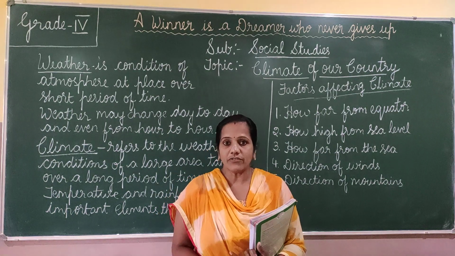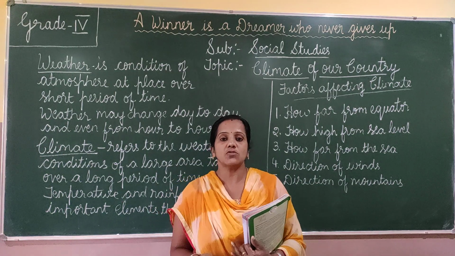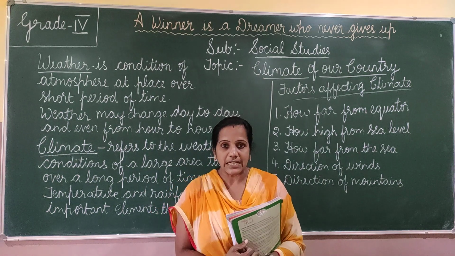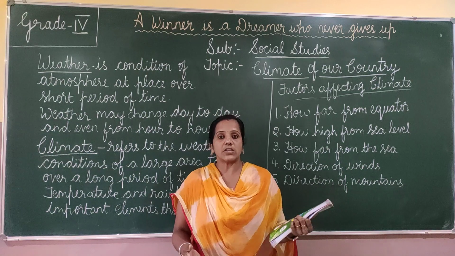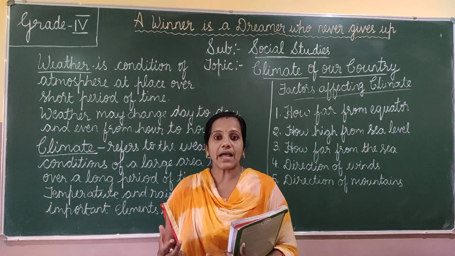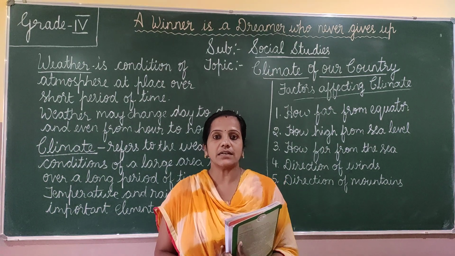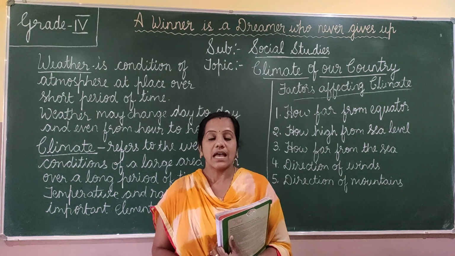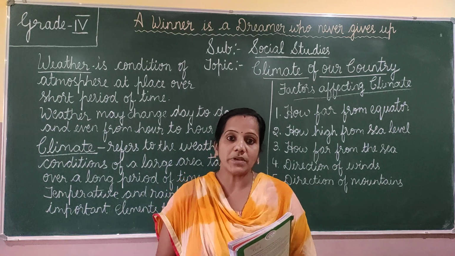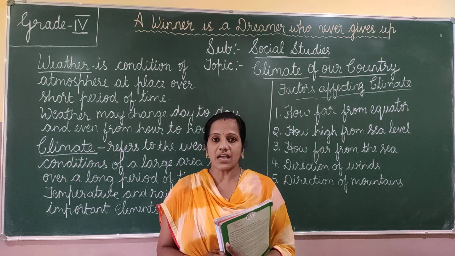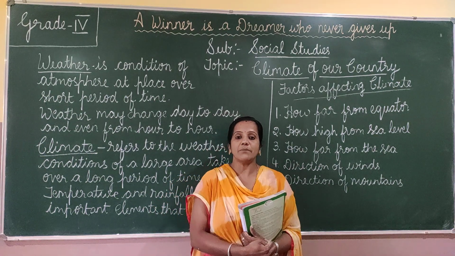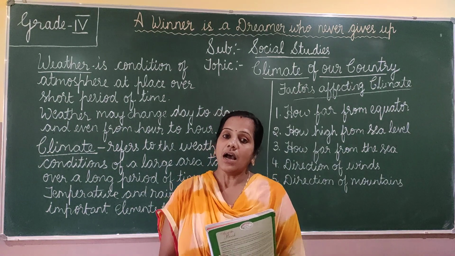Okay, so sometimes it changes from day to day. The whole day will be very hot, the next day it will be somewhat rainy. So the weather changes, okay, from day to day. So today it may be a rainy day the whole day, the next day it may be bright sun, we can see the clear sky, and the climate will be cool and pleasant. And even the weather changes from hour to hour. Morning it will be too cold. By the afternoon, okay, after 2 or 3 hours, it will be hot. So the weather changes from day to day and even from hour to hour.